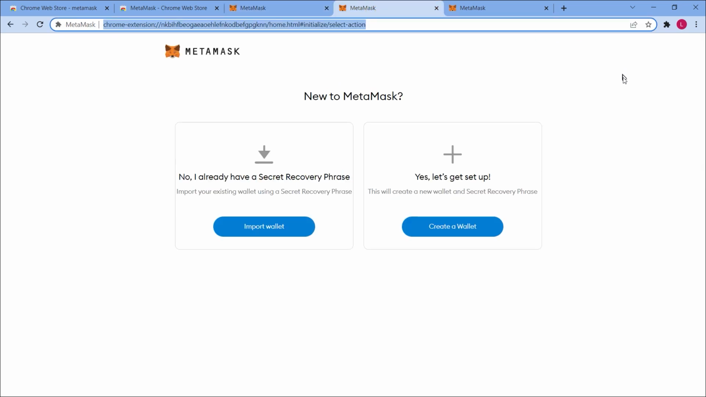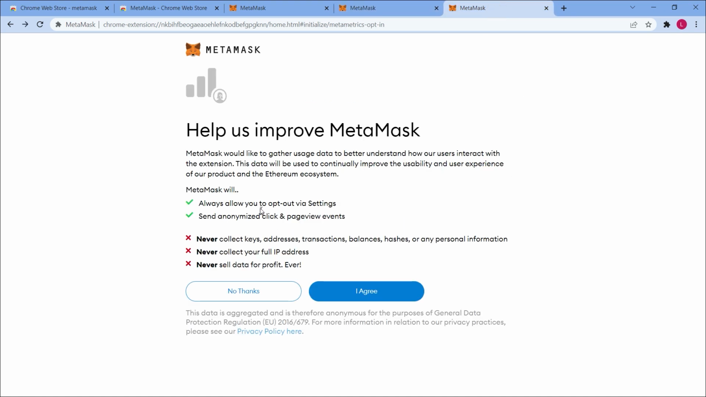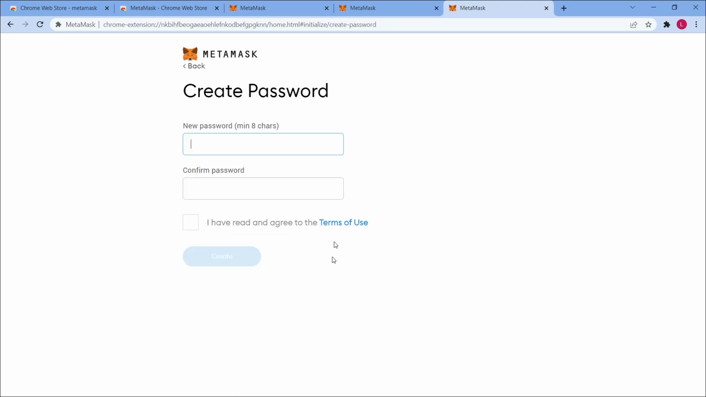And since we don't have a wallet yet, we'll go ahead and click here to get started. We are going to construct a wallet by clicking here. It will ask you if you want to help develop Metamask. We'll simply select No Thank You. It will ask us to create a password. After that, we'll select this and press the Create button.